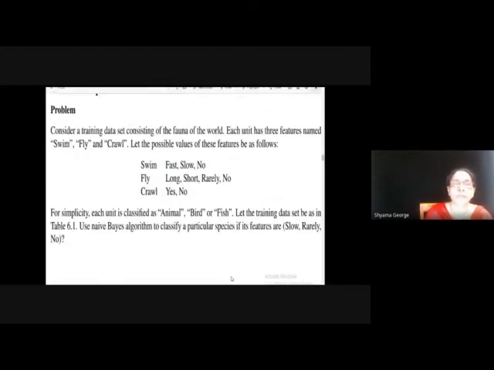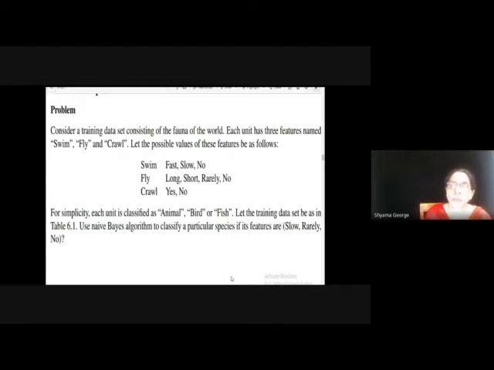Now we will consider one example in which we use the naive Bayes method for finding the class label. The training data consists of the following features: swim, fly and crawl.